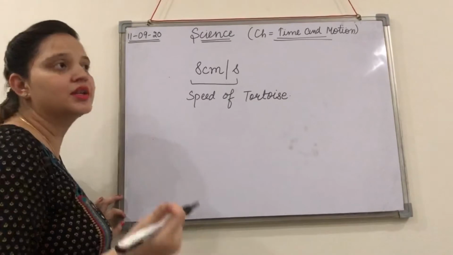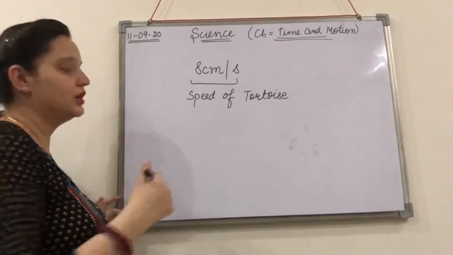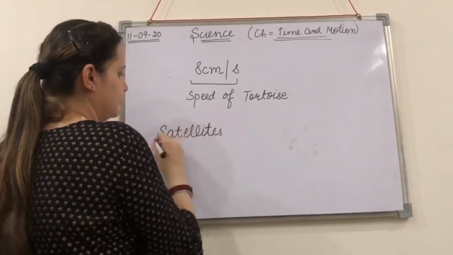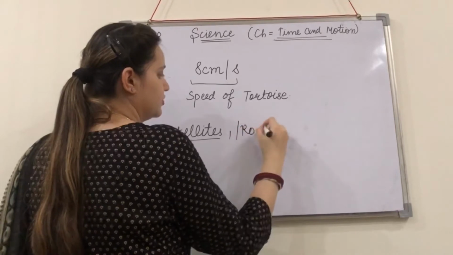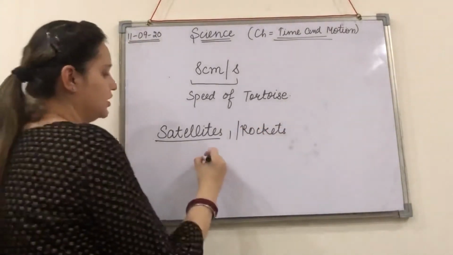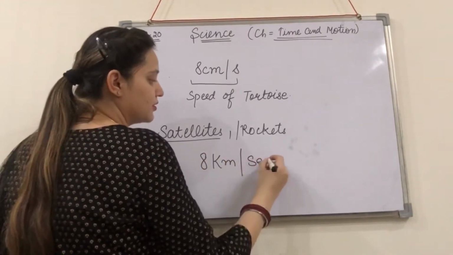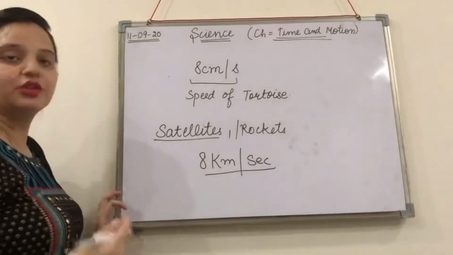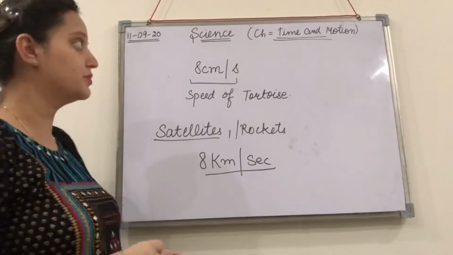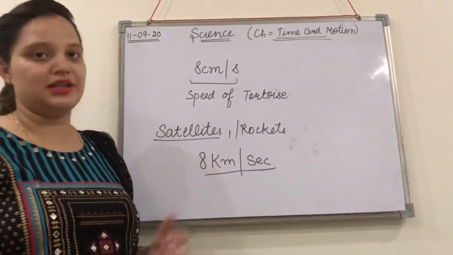And similarly, the speed of satellites or rockets that are present in space and revolve around the earth is 8 kilometer per second. That means in 1 second they are covering a distance of 8 kilometers. And similarly the tortoise is covering a distance of 8 centimeter in 1 second.